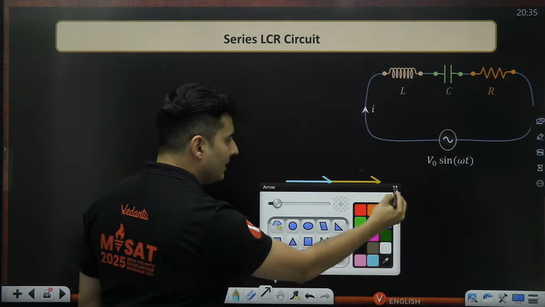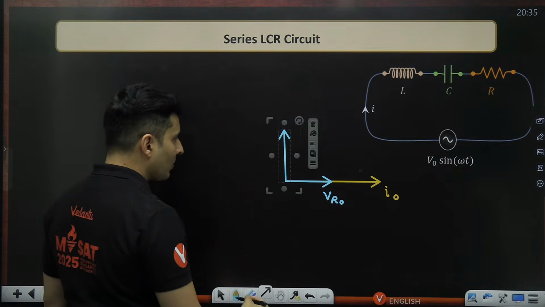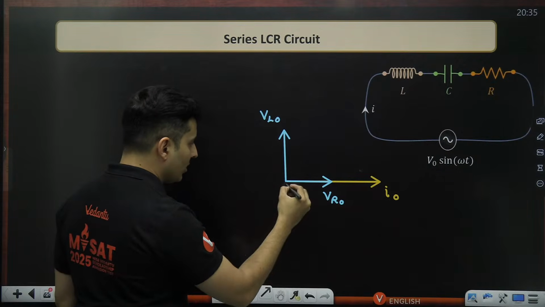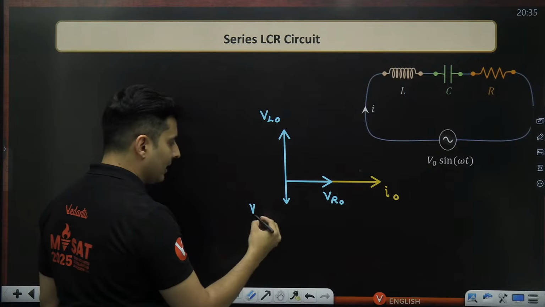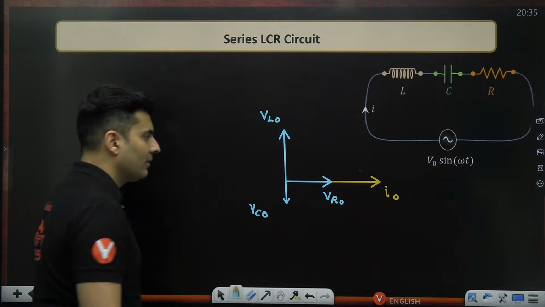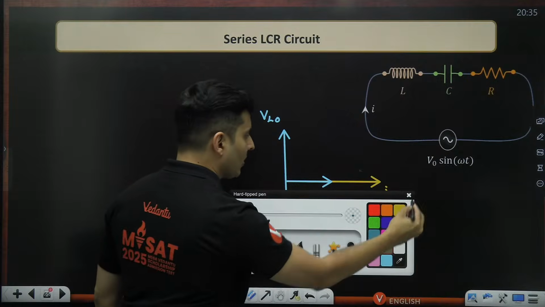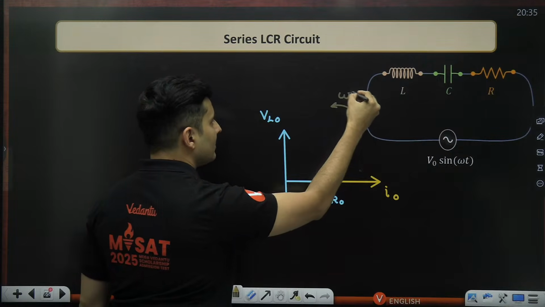Voltage across the inductor is ahead of the current, so I have to show it on this side. So it will be like this, VL naught. And voltage across the capacitor will be opposite of it, like this, behind the current. So VC naught will be like this. This is how the phasor diagram will look like for the LCR series circuit with all the three elements.